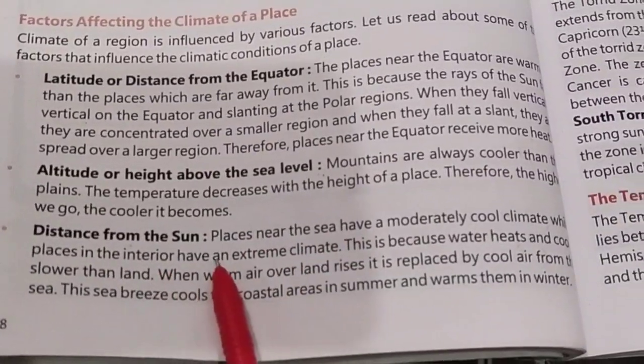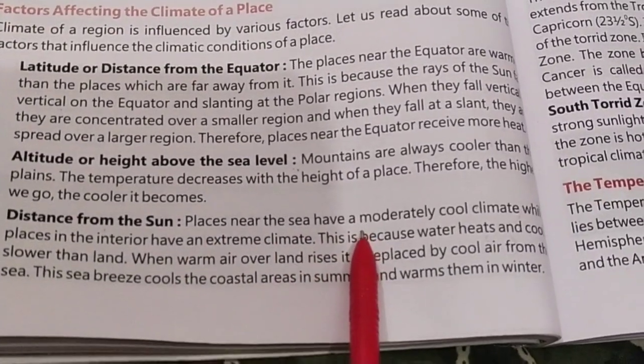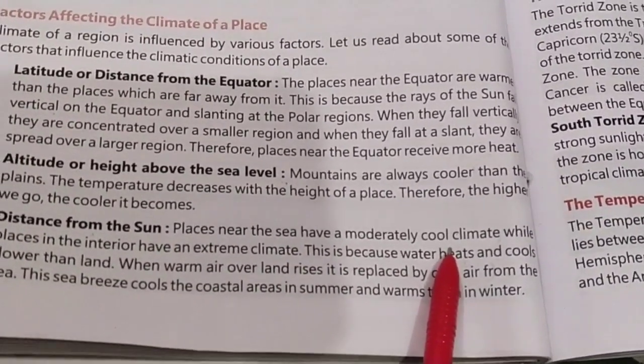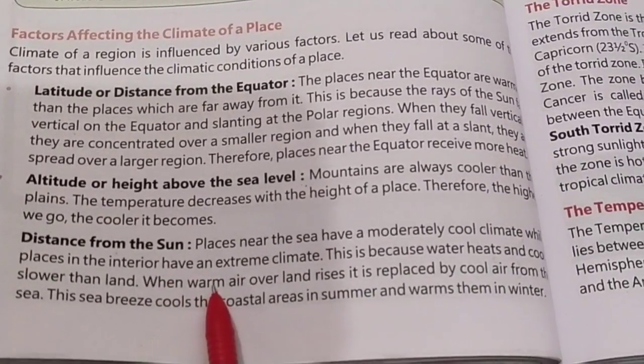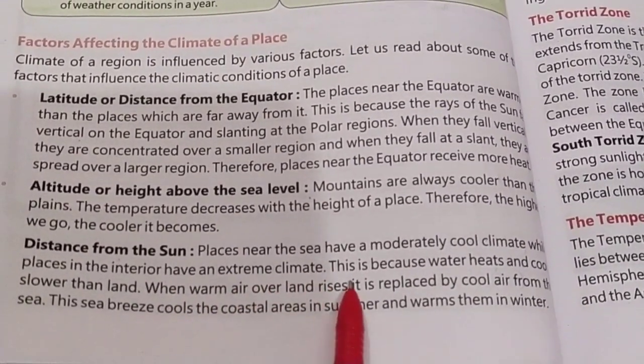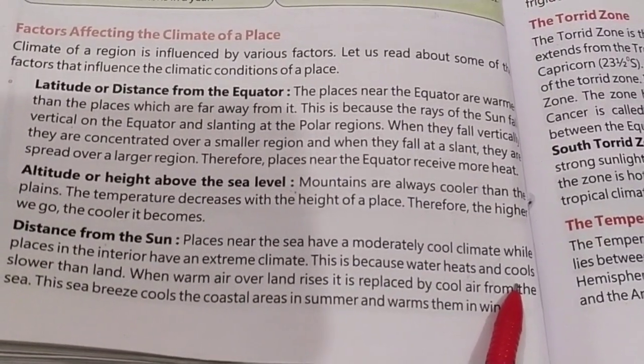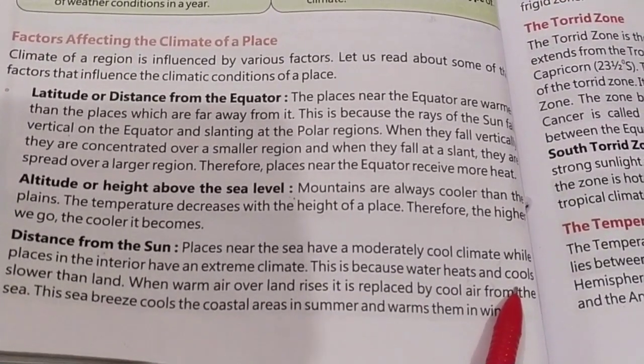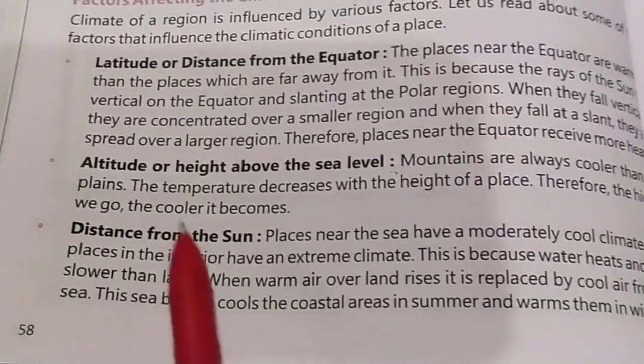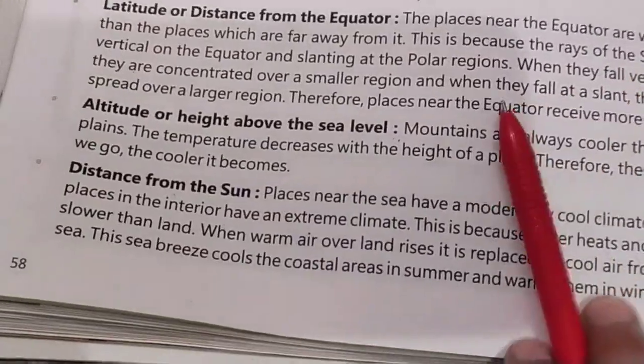Distance from the sea, again. Places near the sea have a moderately cool climate, while places in the interior have an extreme climate. This is because water heats and cools slower than land. Places near the sea have a moderate climate.